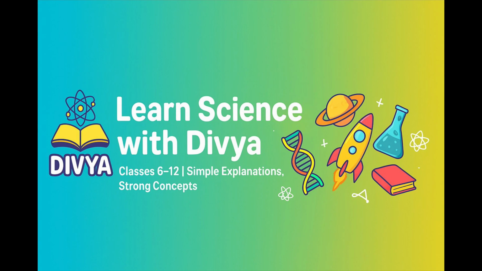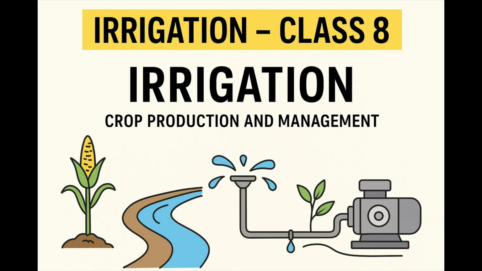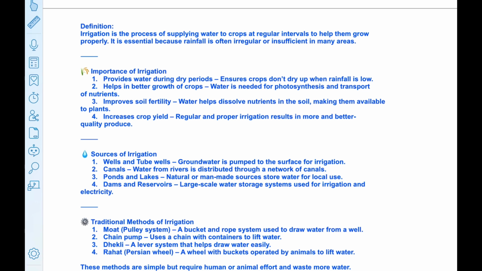Today we are going to discuss irrigation. Let us first try to understand the meaning of irrigation. Irrigation is the process of supplying water to crops at regular intervals. Regular intervals means we have to supply water at proper timing. Why? To help them grow properly. If we don't supply water to crops, crops will not grow properly.